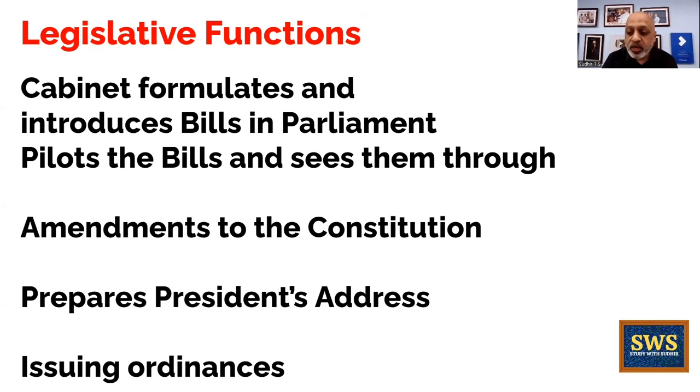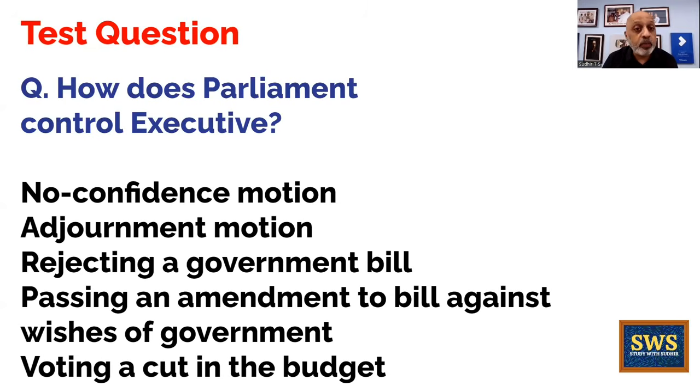Okay. How does parliament control the executive? Through a no confidence motion. Actually, not so much parliament, but more of Lok Sabha. Adjournment motion, rejecting a government bill, passing an amendment to the bill against the wishes of the government, voting a cut in the budget. All these ways parliament can control executive. Is question ko is tarah se bhi pucha ja sakta hai. In how many different ways can loss of confidence be displayed or expressed by the Lok Sabha? Okay, so in both ways, this kind of a question can be asked.